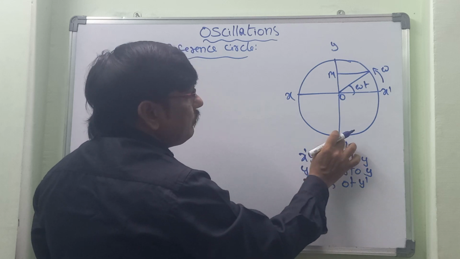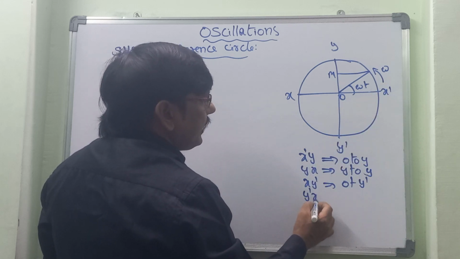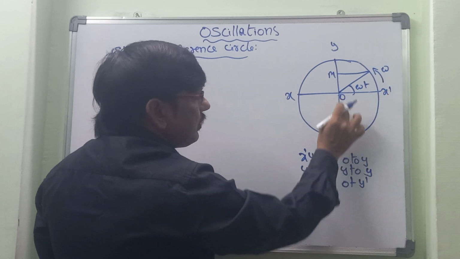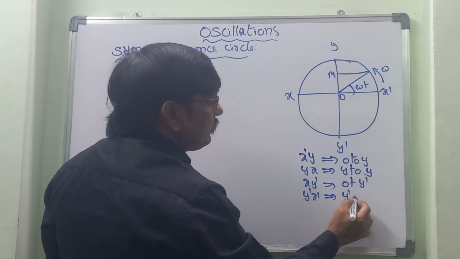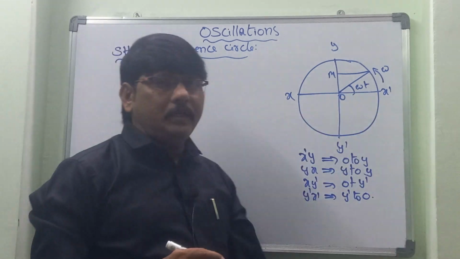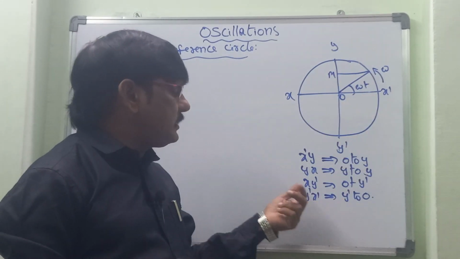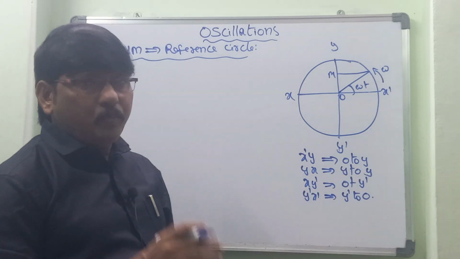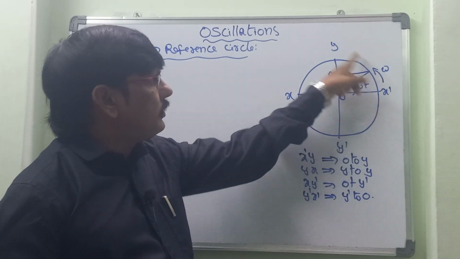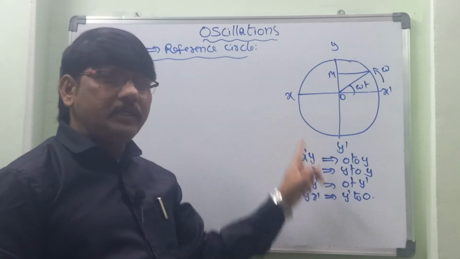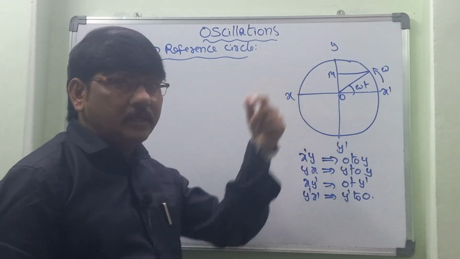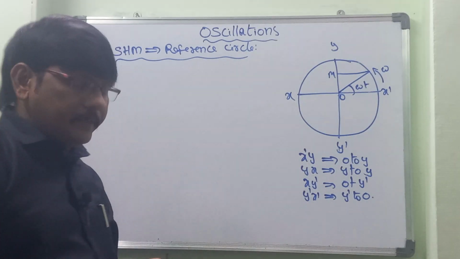So here is the last one. If the particle is traveling from y dash to x dash, then the projection goes from y dash to O. So if you observe, the particle is moving in a circular path, and the projection takes place based on the movement of the particle. By means of this we can explain that simple harmonic motion is executed on a reference circle.